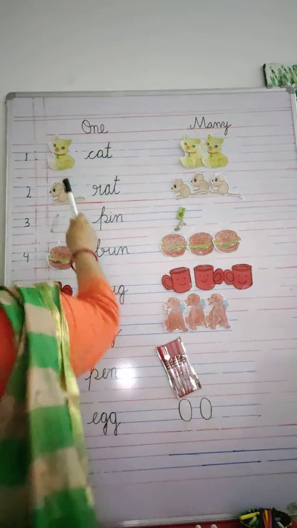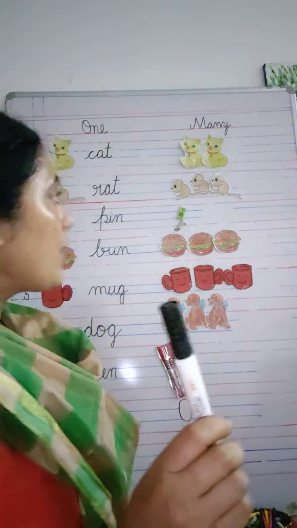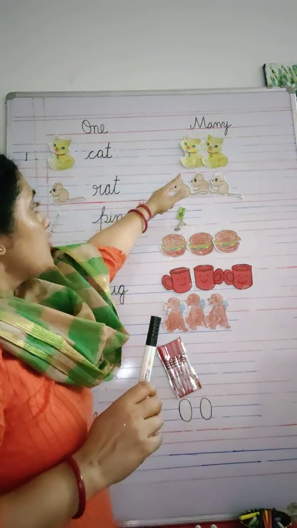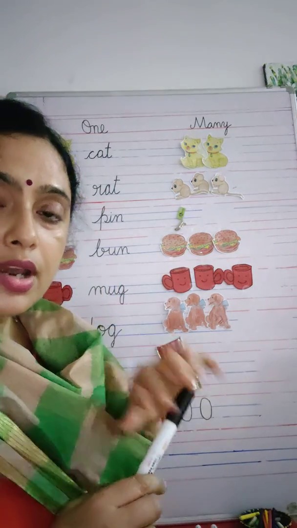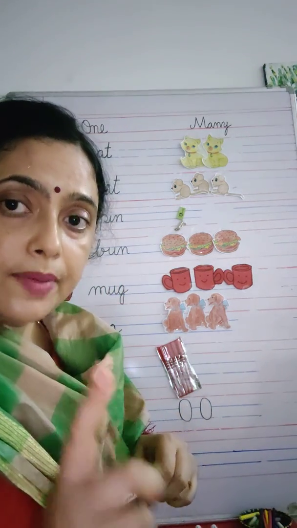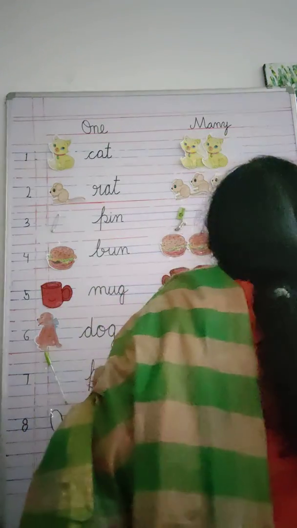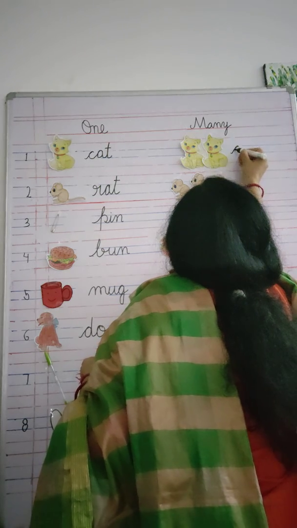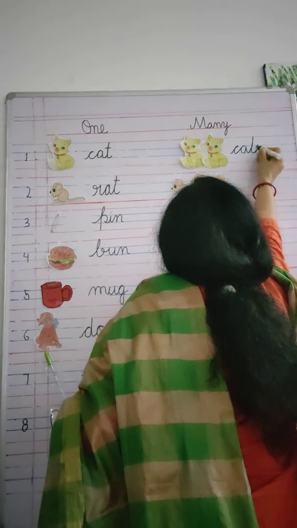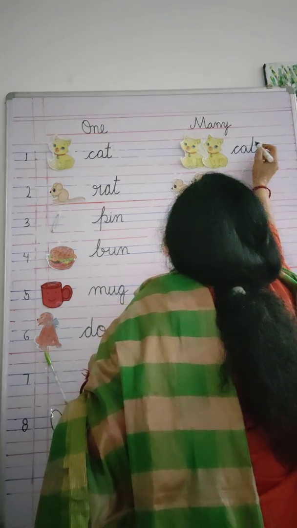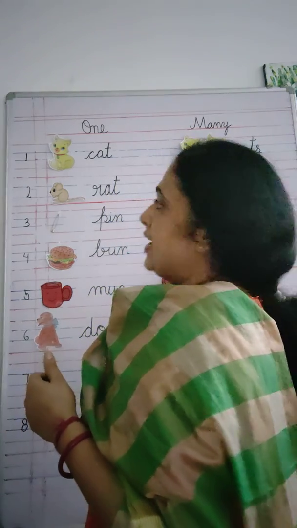Alright. Now see how many cats I am having here. Only one cat. So I will call it cat. But here you will see more than one cat. Then what will we call them? We will not call them cat. We will call them cats. We have to add s here. Okay. So we will write cats, C A T and s. We need to put s at the end. To make it plural, to make it many, we have to add s.